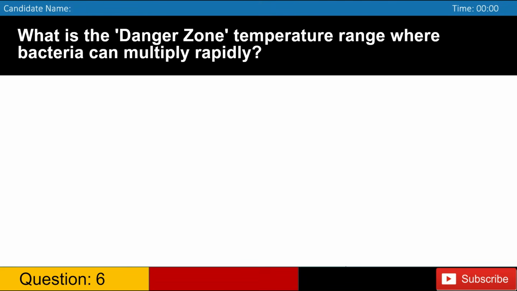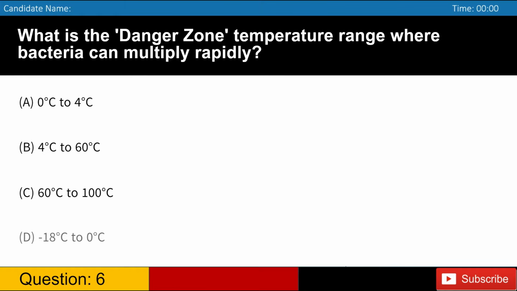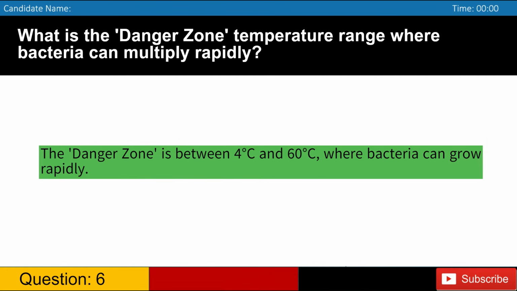What is the danger zone temperature range where bacteria can multiply rapidly? A. 0 degrees Celsius to 4 degrees Celsius. B. 4 degrees Celsius to 60 degrees Celsius. C. 60 degrees Celsius to 100 degrees Celsius. D. Minus 18 degrees Celsius to 0 degrees Celsius. Answer: B. The danger zone is between 4 degrees Celsius and 60 degrees Celsius, where bacteria can grow rapidly.